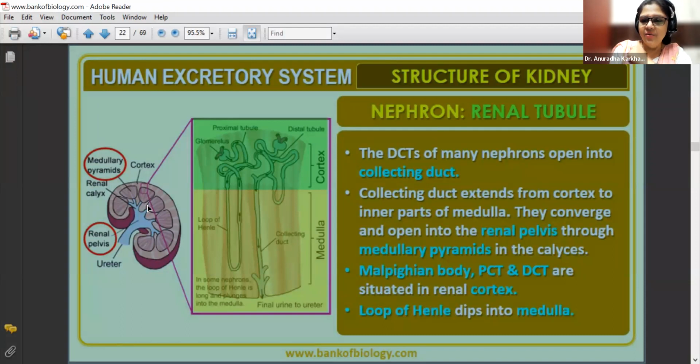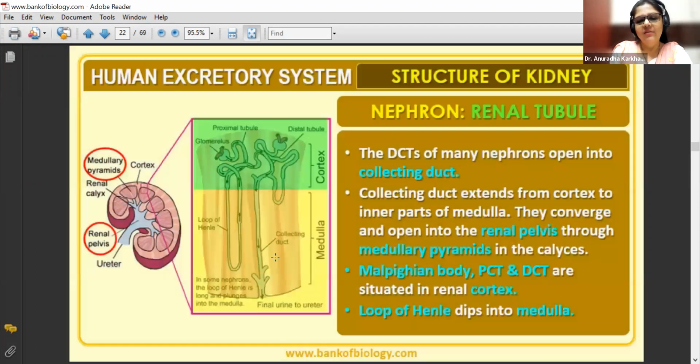Correct? Okay. Malphigian body, PCT, DCT are situated in the renal cortex. What is Malphigian body? You know, glomerulus plus Bowman's capsule is going to be called Malphigian body. Okay. Loop of Henle dips into the medulla.